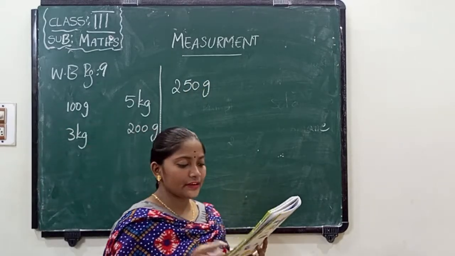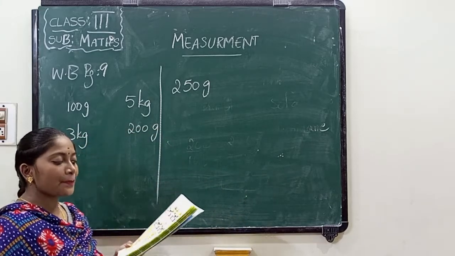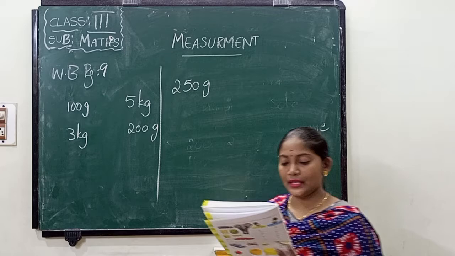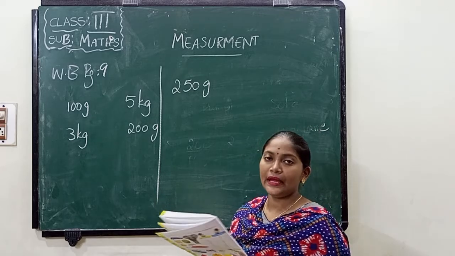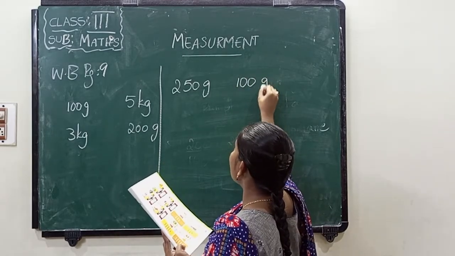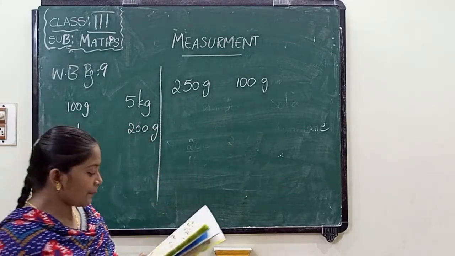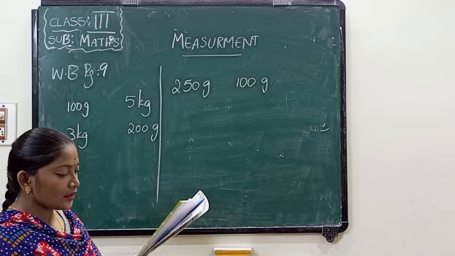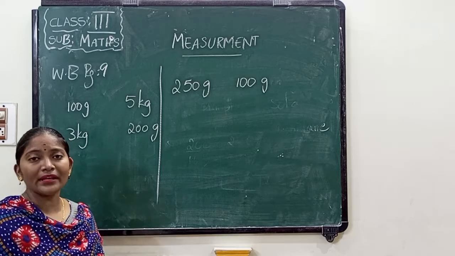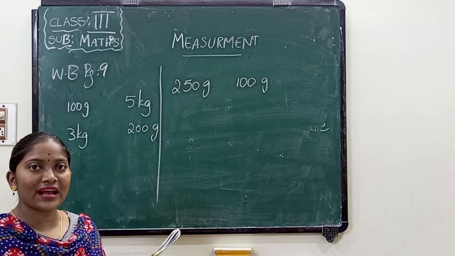Next one. What is the weight of a papaya? How many apples are there? 5 apples. Each apple is 20 grams. So 20 plus 20 is 40. 40 plus 20 is 60. 60 plus 20 is 80. They gave in the opposite side. So 3 kgs means, 1 kg has how many grams? 1000 grams.